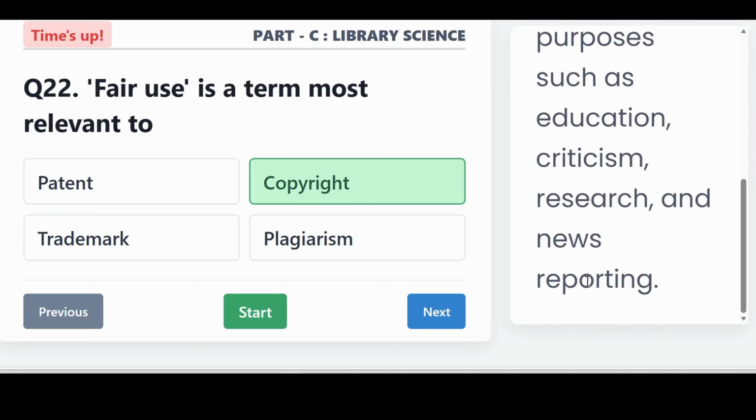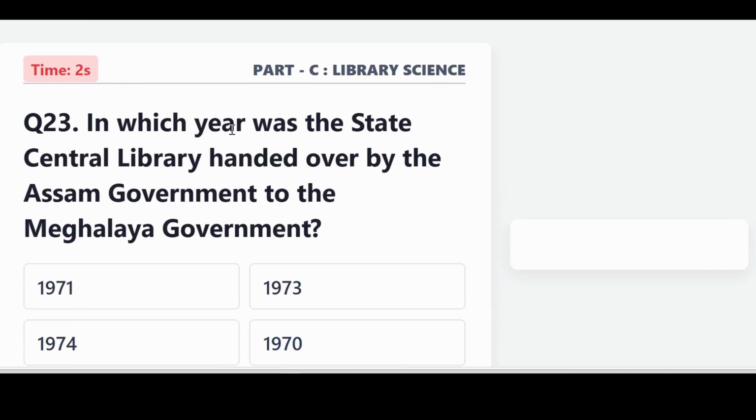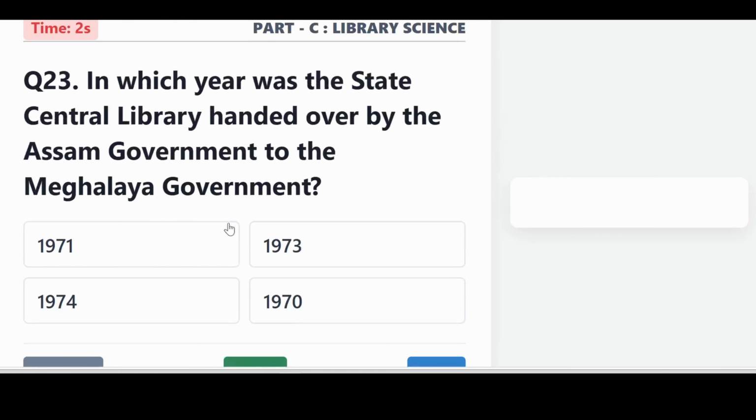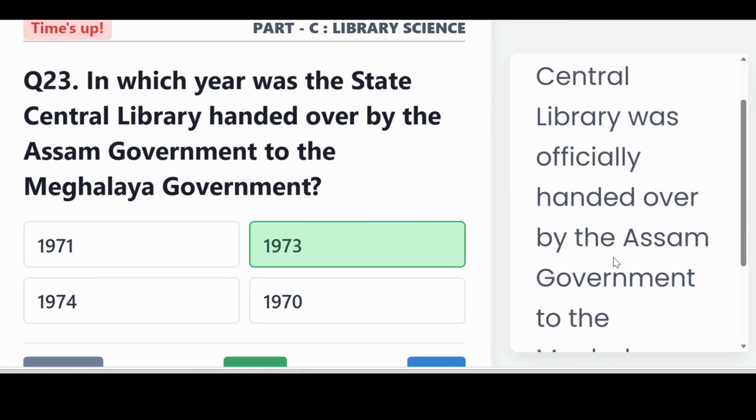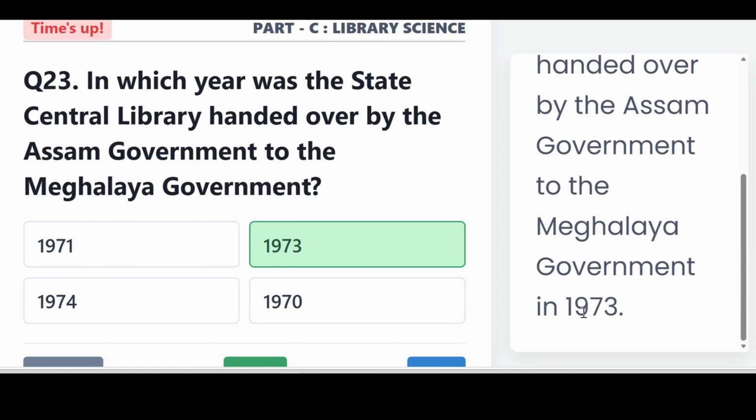research, and news reporting. In which year was the State Central Library handed over by the Assam government to the Meghalaya government? It is 1973. The State Central Library was officially handed over by the Assam government to the Meghalaya government in